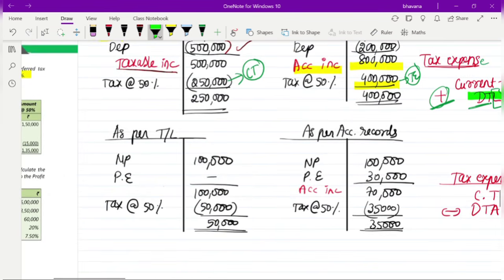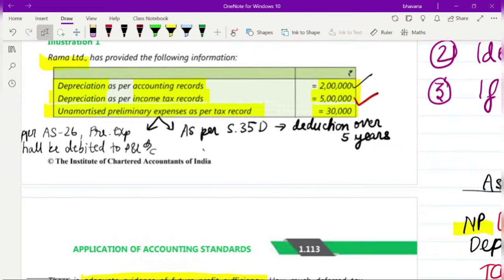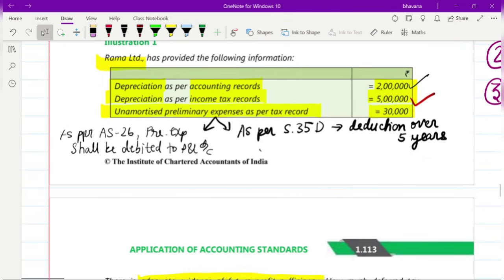Okay. And second, in the question, they have told you that you have unamortized preliminary expenses as per tax record of 30,000. So usually what the income tax law says is that as per section 35D, the deduction for these preliminary expenses can be taken over 5 years. That means if you suppose have preliminary expenses of 2 lakh or 3 lakh, over 5 years you can amortize it. Okay, so this is what section 35D says.